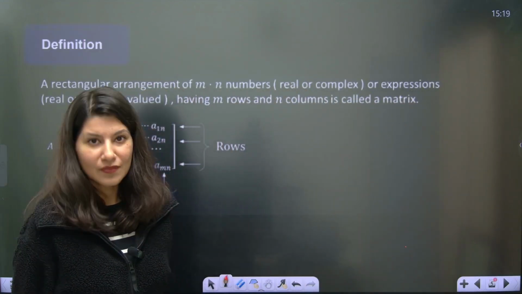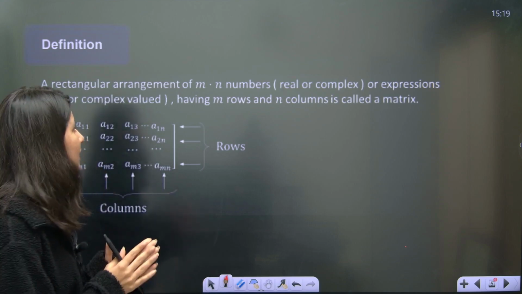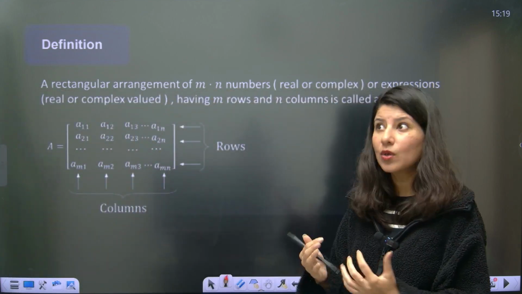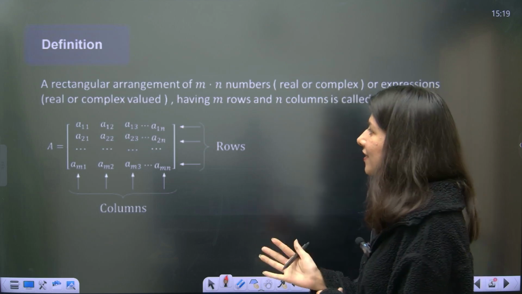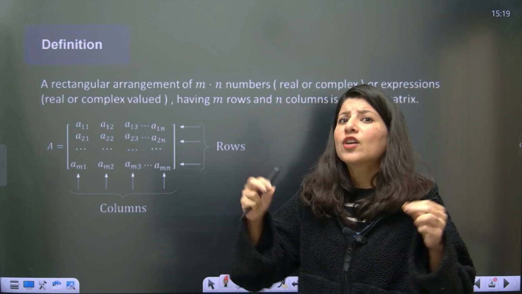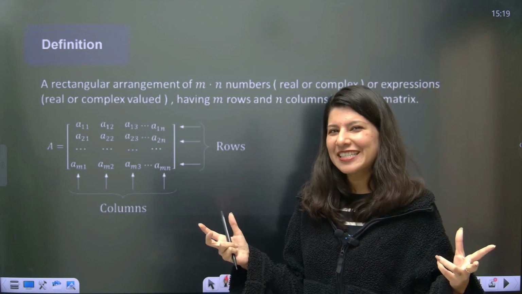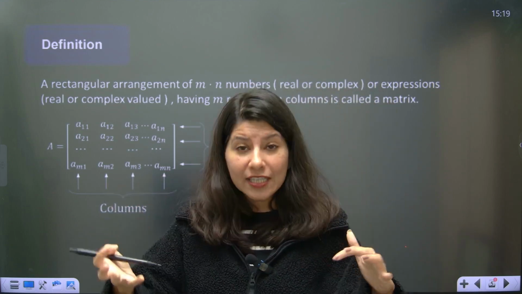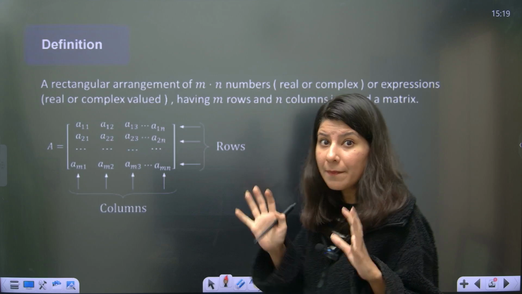All right, so now the definition. Let's understand what a matrix is. How does a matrix look like? A matrix is nothing but a decoration, you can say, ma'am. Decoration, yes. By decoration, I mean it is a rectangular arrangement of some numbers.